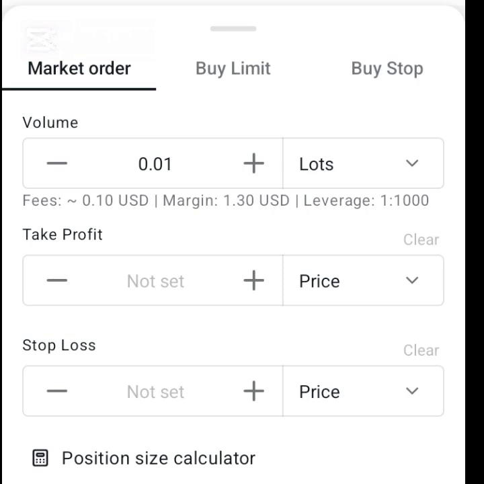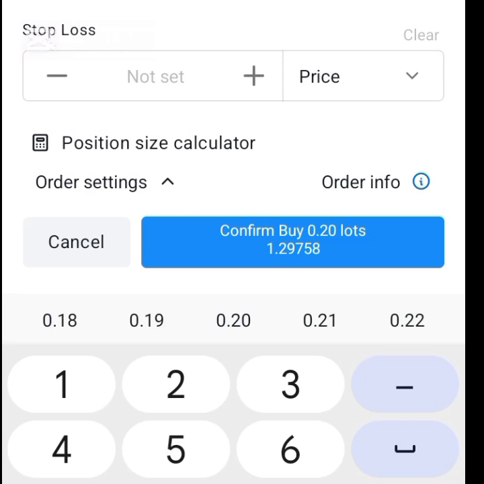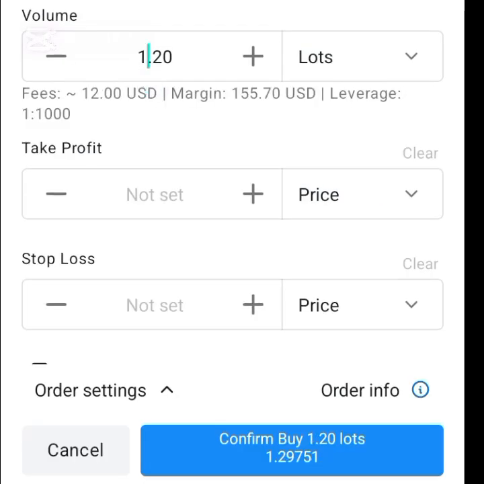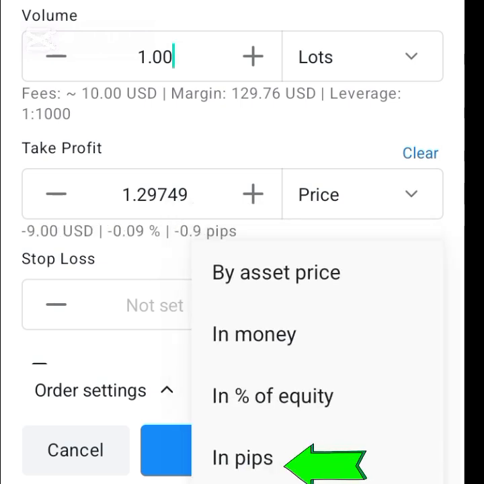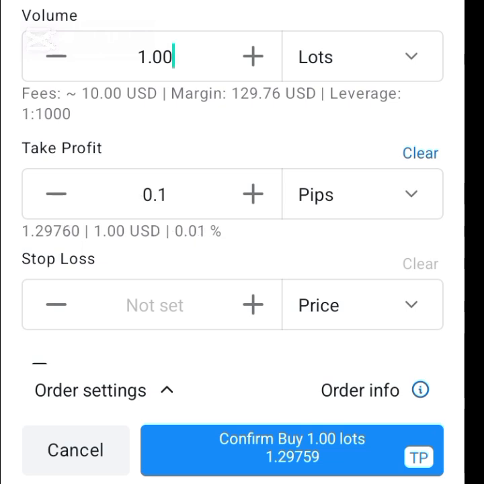Instant execution. So for instant execution, first you choose your volume. For example, here is 0.01. I can decide to increase the volume to any amount. I can decide to even make it 1.0, or you can just delete and type 1. That's the lot size. And then take profit, I want to set it in pips. So let's set it at 30 pips.